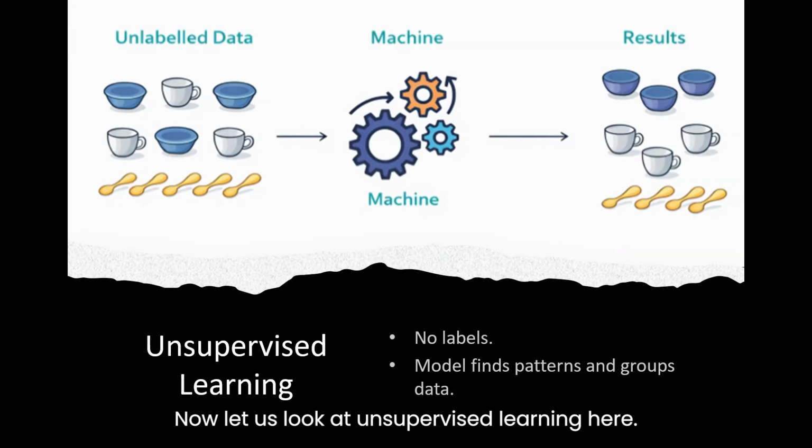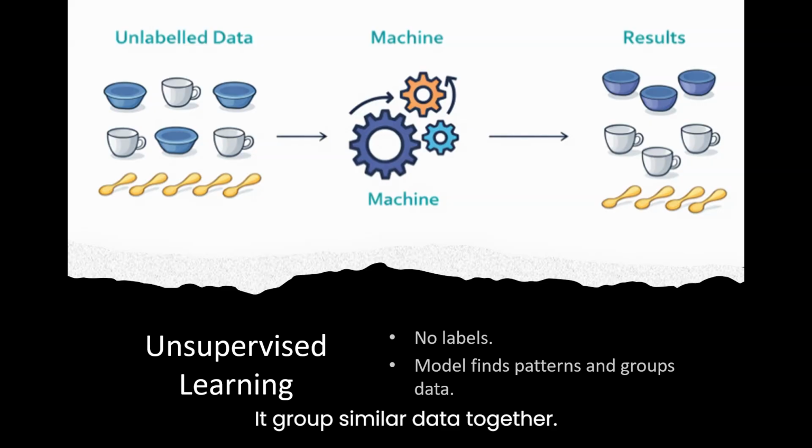Now let's look at unsupervised learning. Here we don't provide labels. We give the system raw data and let it find patterns on its own. It groups similar data together. So here we provided unlabeled data. On the left side, spoons, cups, bowls, and it processes. So it groups similar data together. On the right side, you see a group of spoons, cups. This process is called clustering.